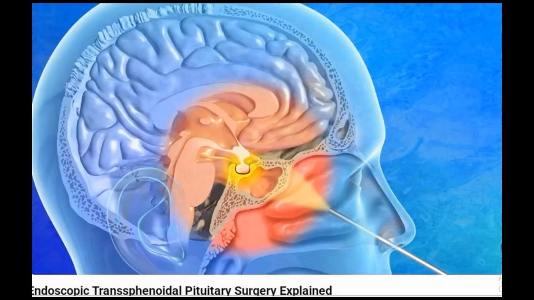In this surgery, the surgeons reach the pituitary gland through the nose, then into the sphenoid sinus, then into the sella turcica. This avoids opening of the skull. So this route is very important because it is less invasive, there is lower brain injury risk, and there is faster recovery, and so this route is the standard treatment for many pituitary tumors.